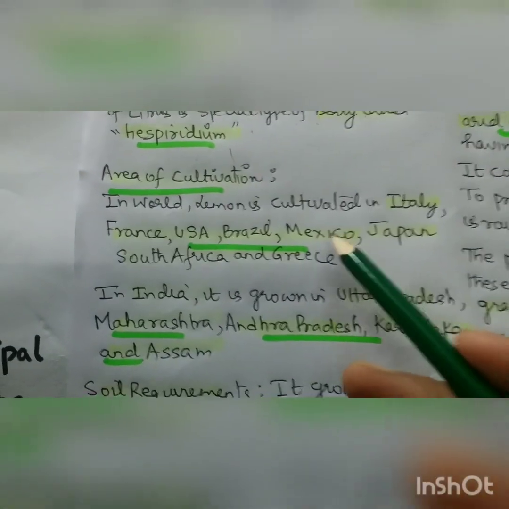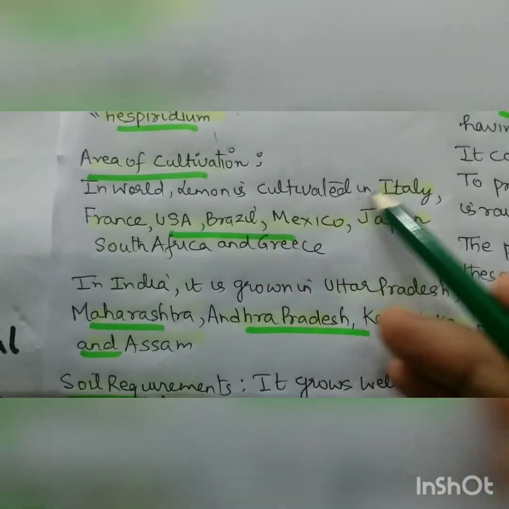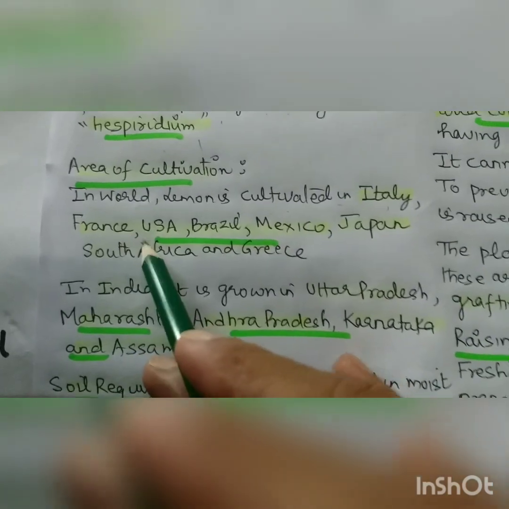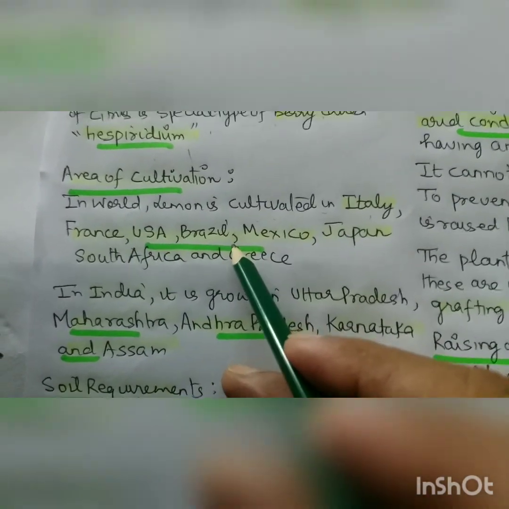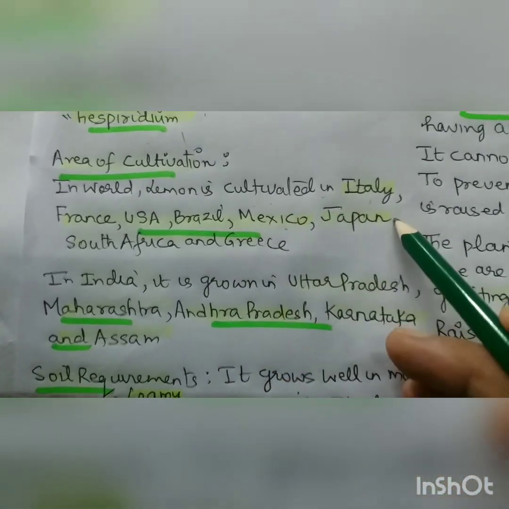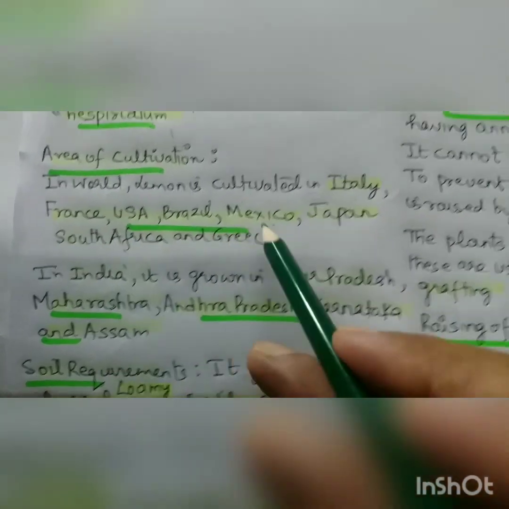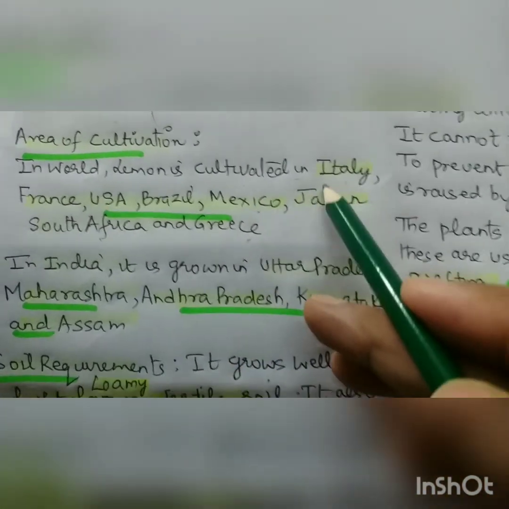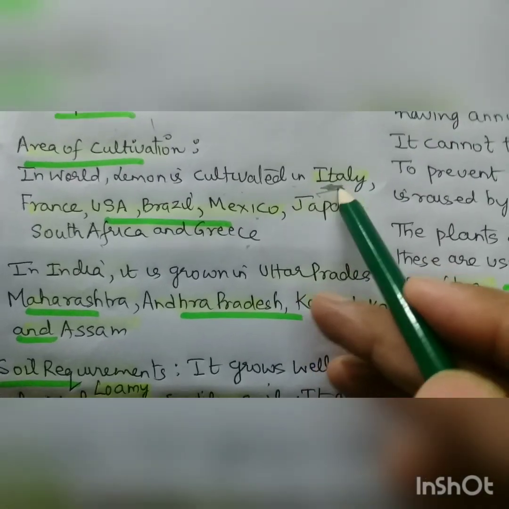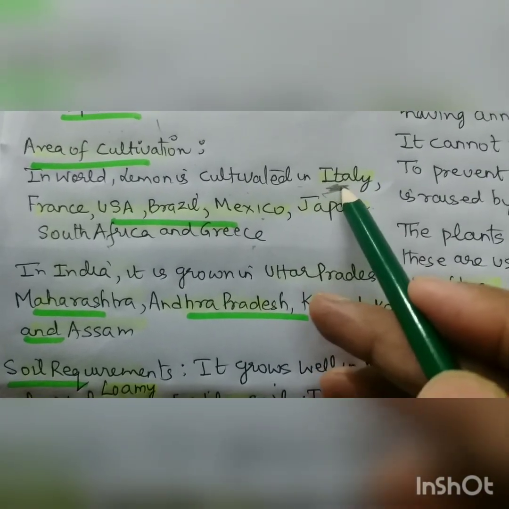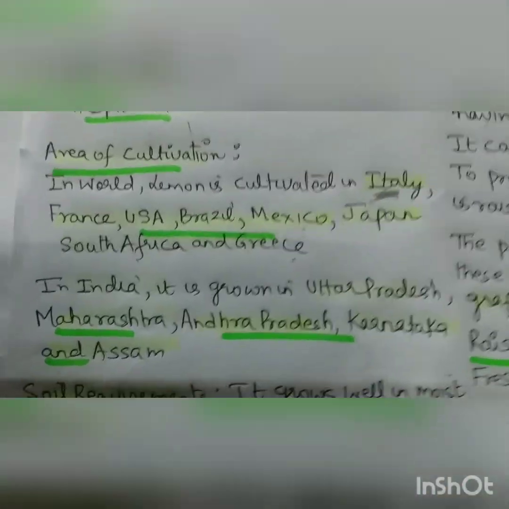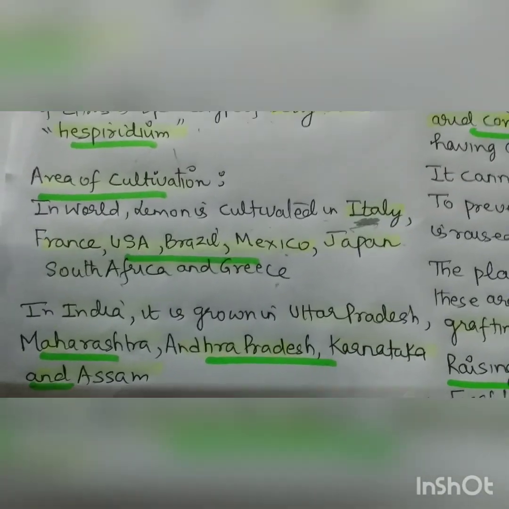Area of cultivation. In the world, lemon is cultivated in Italy, France, USA, Brazil, Mexico, Japan, South Africa, and Greece. In class, I already told you, you must have seen the Salman Khan film in which he goes to Italy, Hum Dil De Chuke Sanam.